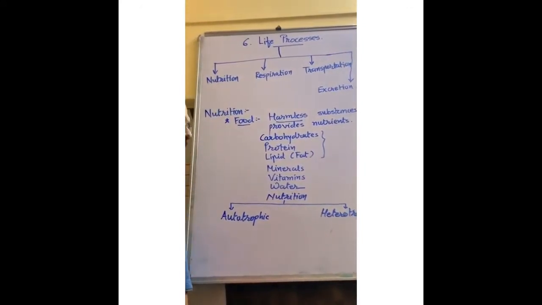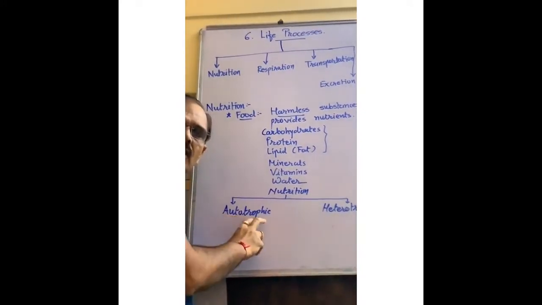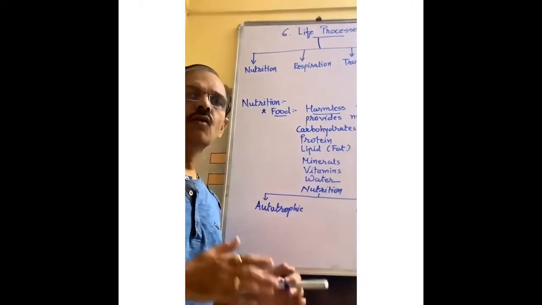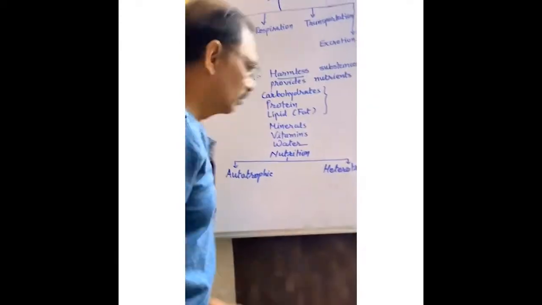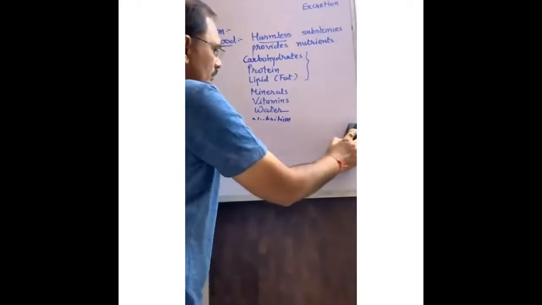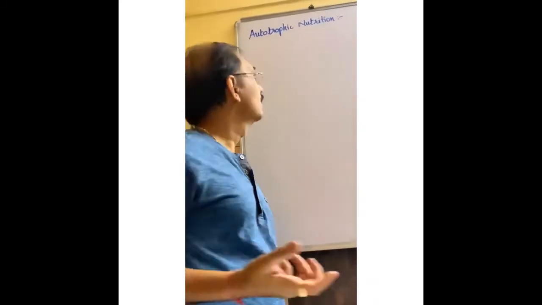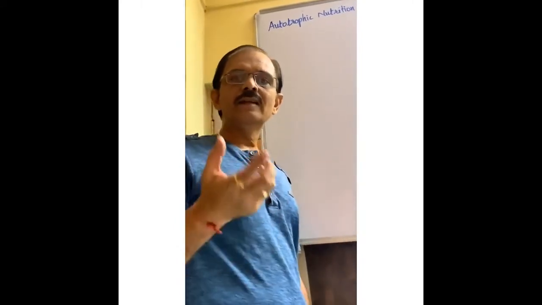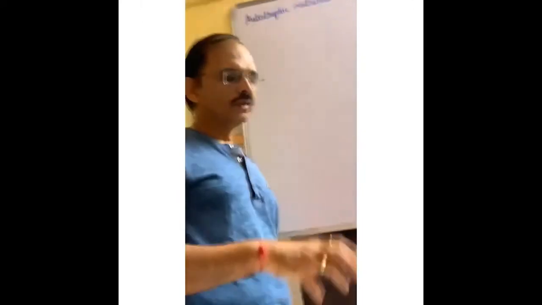Now we start with autotrophic nutrition. Auto means automatic, trophic means energy level. A living organism which prepares its own food material by itself is known as autotrophic.